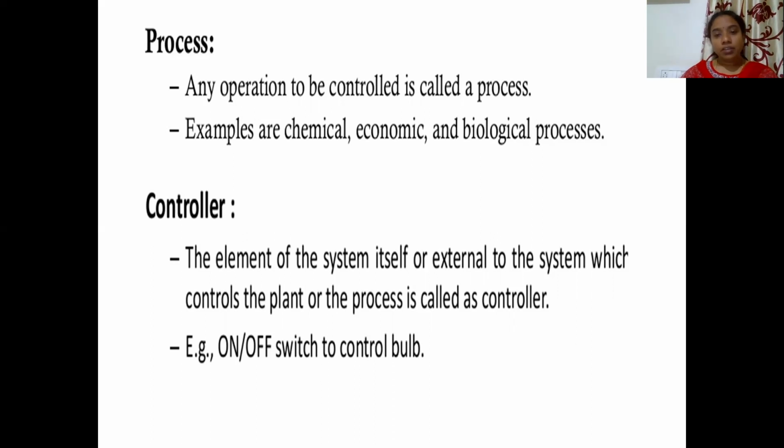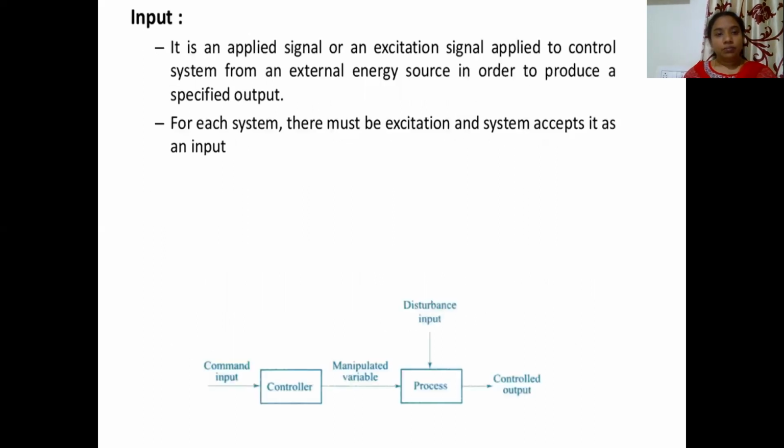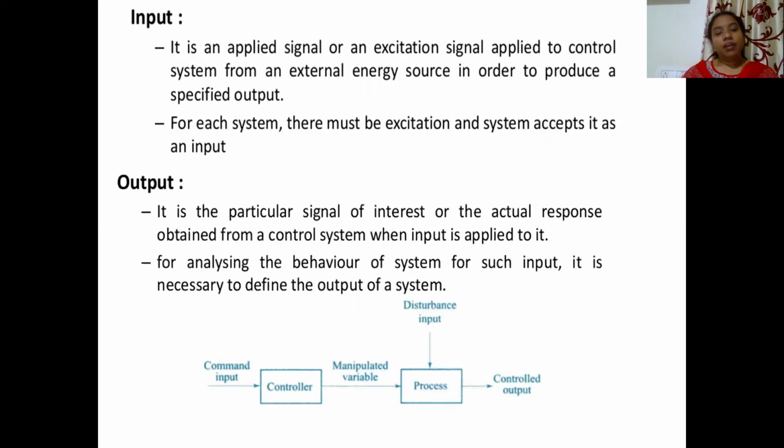So an example is an on-off switch to control a bulb. A general simple example is an on-off switch which is controlling a bulb, switching the bulb on and off. So we can call the switch the controller over here. Okay, next one. Next is input and output.